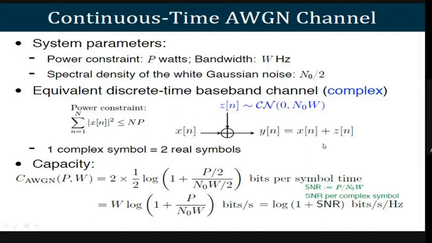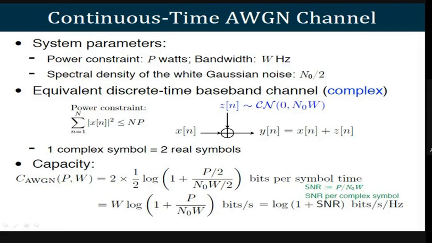Here again, noise is usually independent, in the quadrature components and in the in-phase components. A complex symbol can be a combination of two real symbols. That's what has been written here: one complex symbol is equal to two real symbols. Now in this case, how exactly could our capacity equation be written?